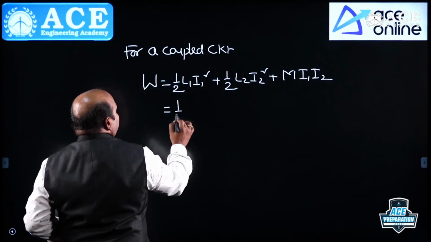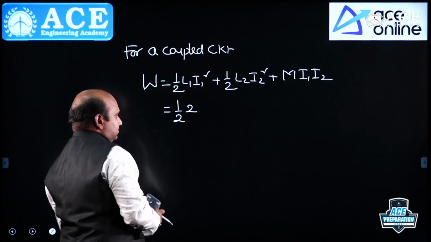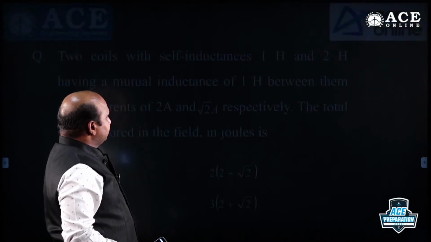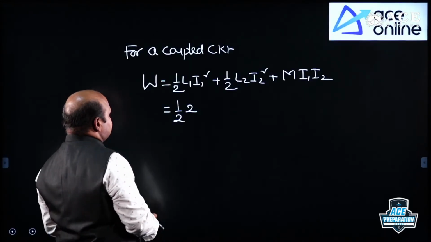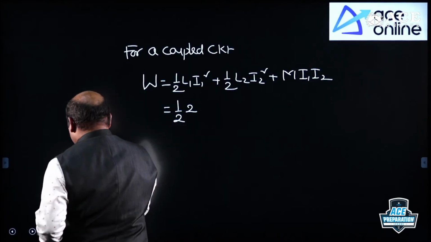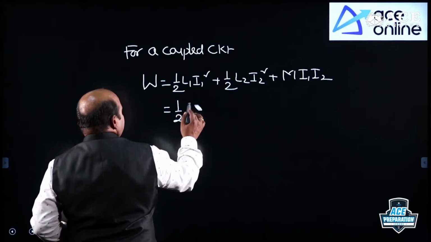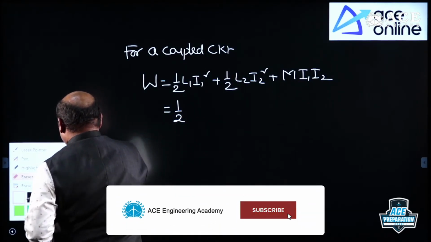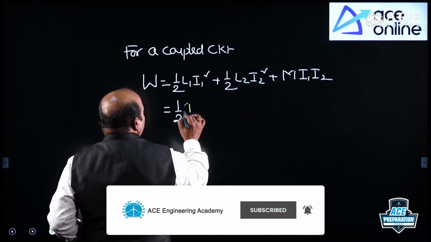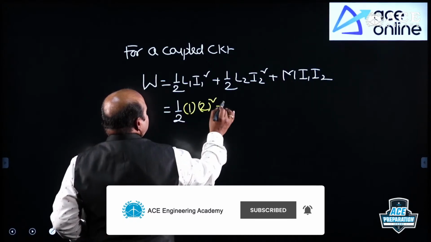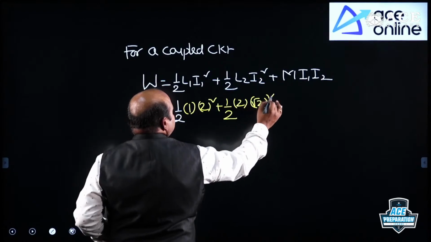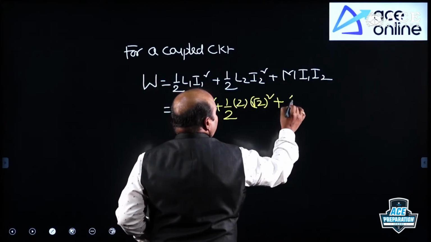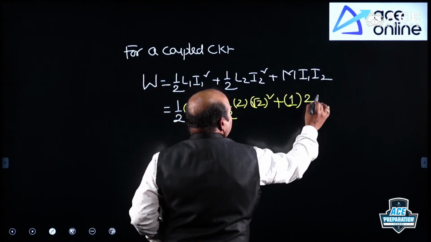Now, according to that, 1 by 2 into 1 Henry, 2 amperes, and 2 Henry, root 2 amperes, plus M 1 Henry and 2 into root 2.